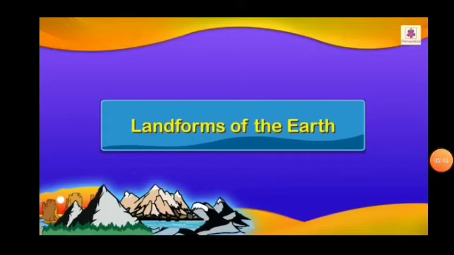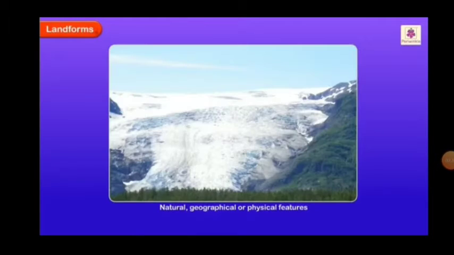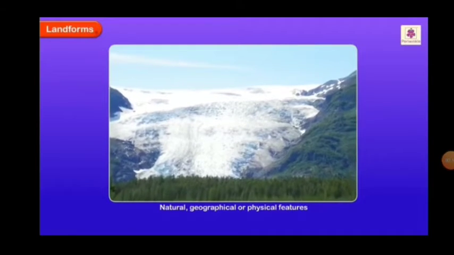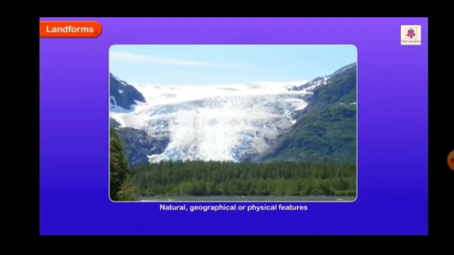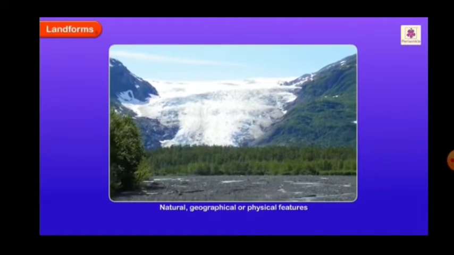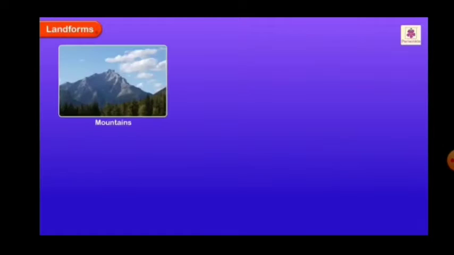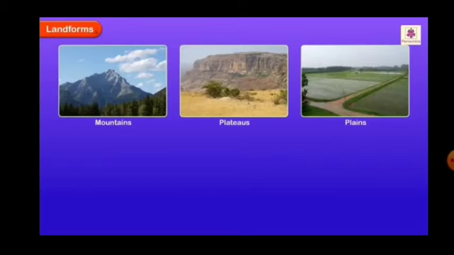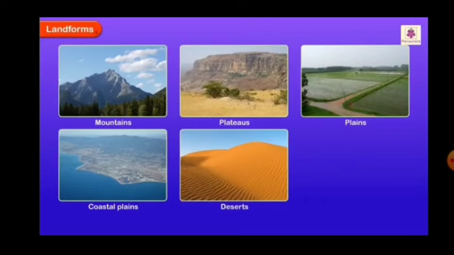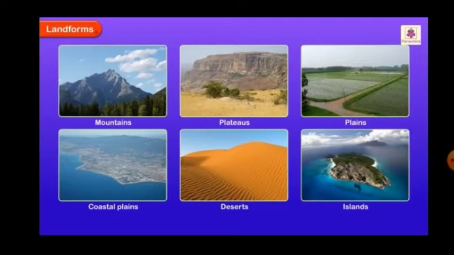Next topic we have is landforms of the earth. Landforms are natural, geographical, or physical features of the earth's surface. Collectively, these include mountains, plains, coastal plains, deserts, and islands. Let us learn about these landforms in detail.